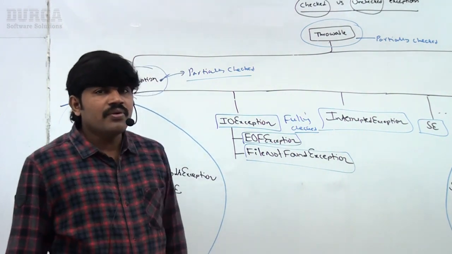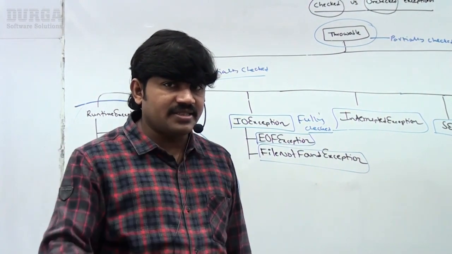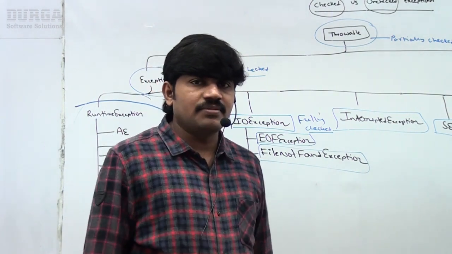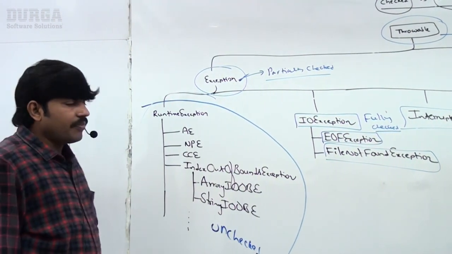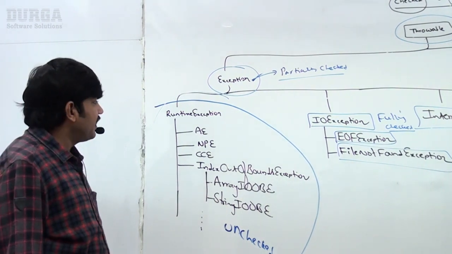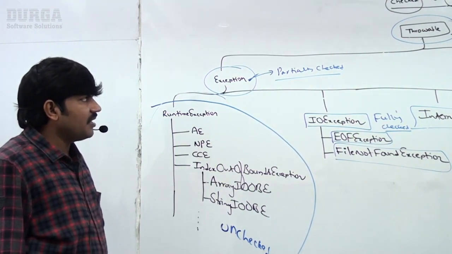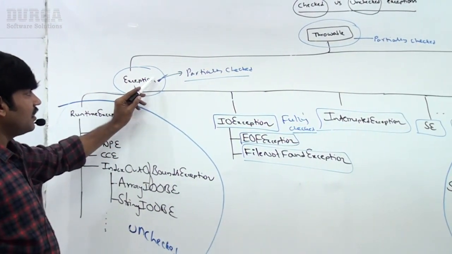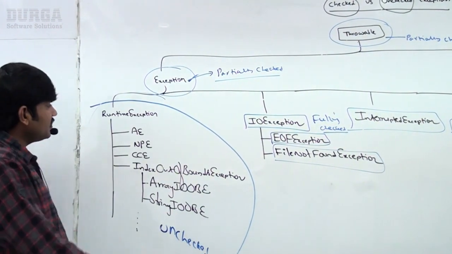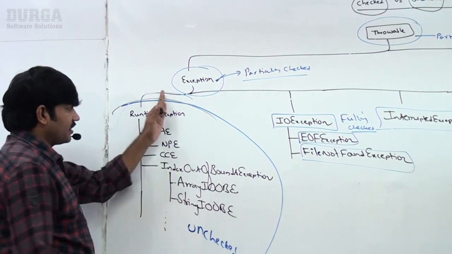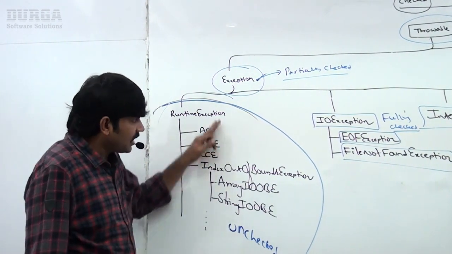Sir, now can you please tell any three partially checked exceptions in our exception hierarchy? Any three partially checked exceptions in our exception hierarchy? Please confirm. Two are already there: Throwable and Exception. These two are partially checked. Sir, the unchecked ones are totally unchecked; in the case of unchecked, there is no partial or full, it is unchecked.